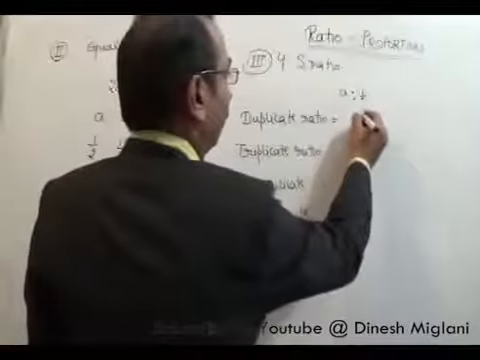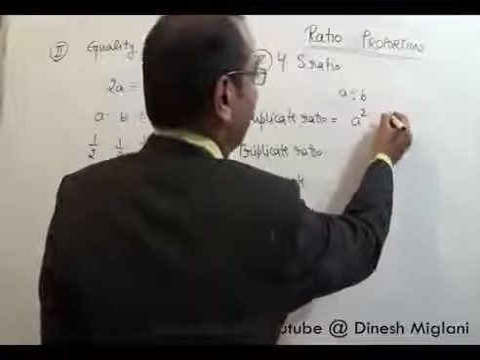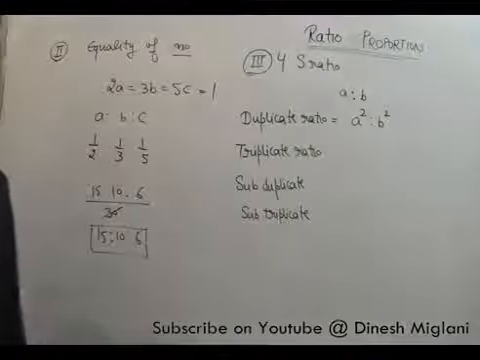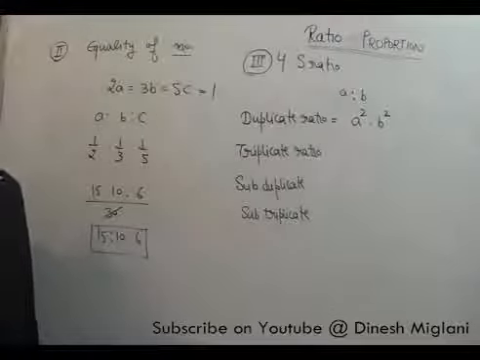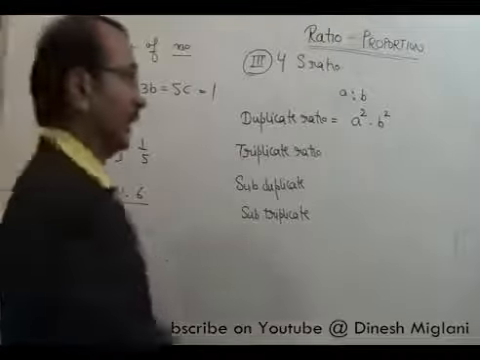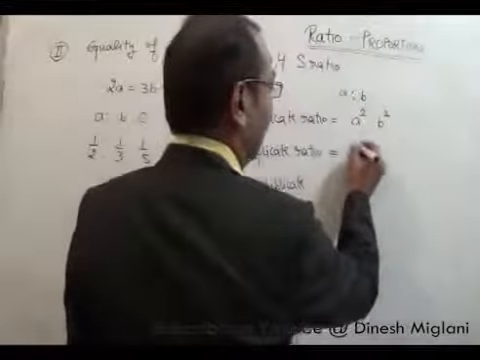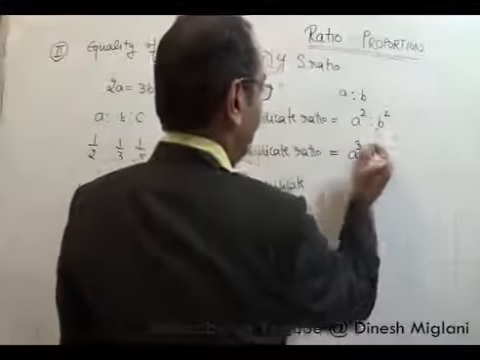Duplicate ratio is square of this. So we can say A square is to B square. Suppose our original ratio is A ratio B and we have to find the duplicate ratio. So I can say that is A square is to B square. Triplicate is cube of this. Our answer is A cube is to B cube.